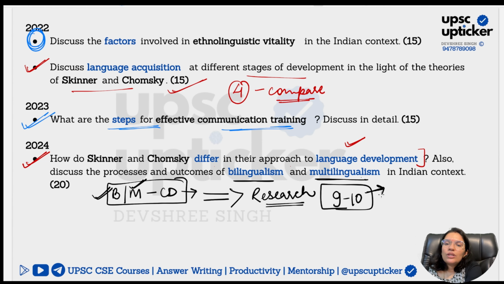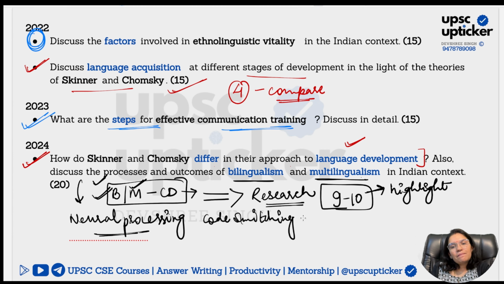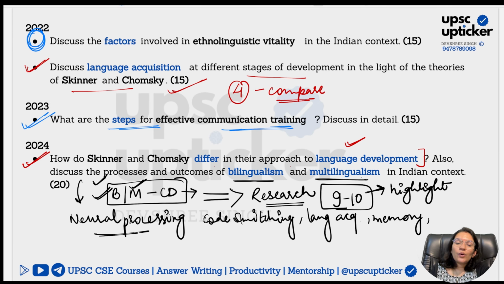And I want you to use these researches to highlight the importance, not just the points which fall under the heading, but also the points where we specifically talk about the processes, like the neural processing, or when you talk about code switching, how exactly their language acquisition works, the typical memory related points, how their memory is enhanced, and also the point wherein I have told you about metalinguistic awareness. All of these points you should be adding in your answer.